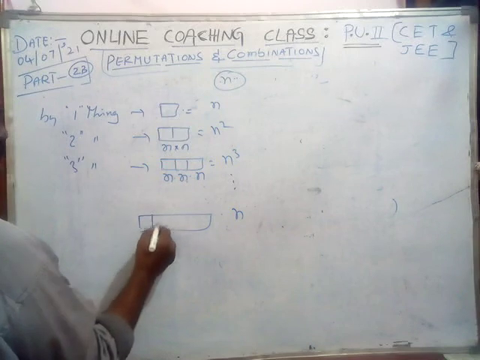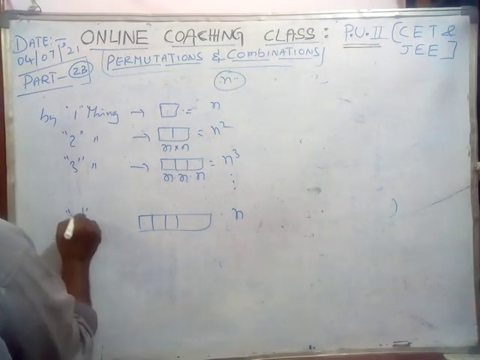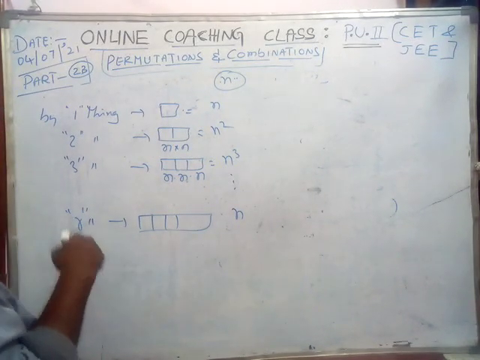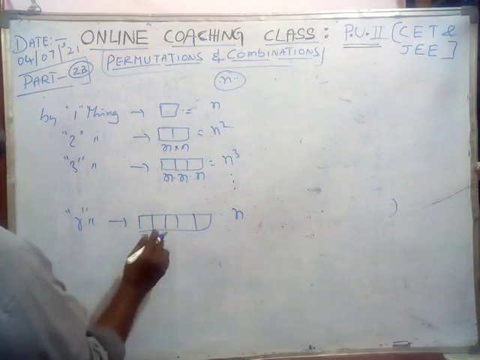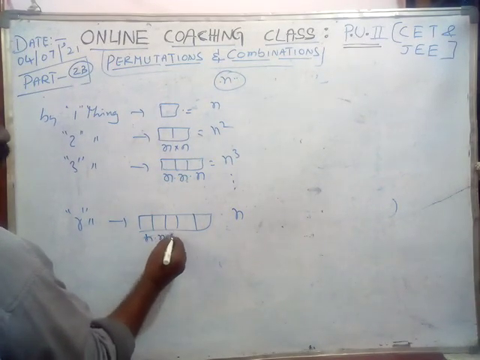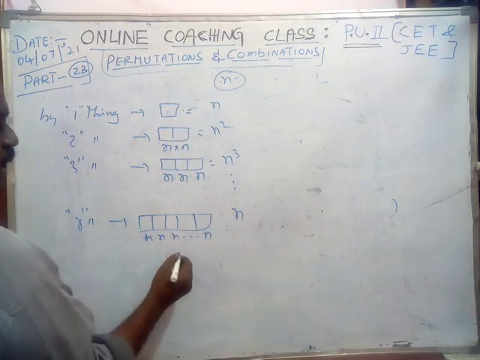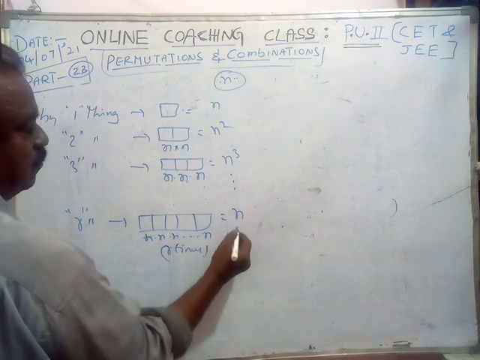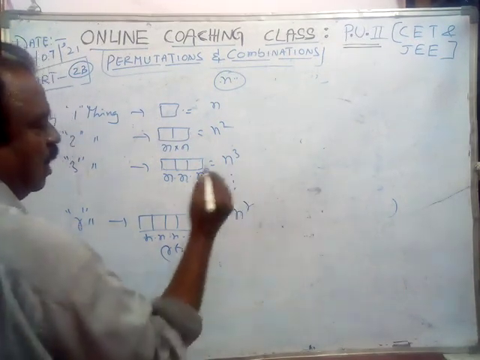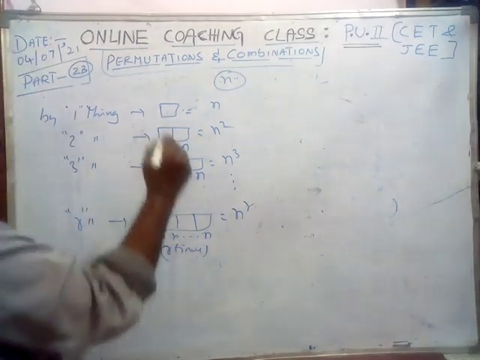The last is the rth one, because we have to take not more than r. So n into n into n, r times, so it is n power r. Will you agree? So what is the total?